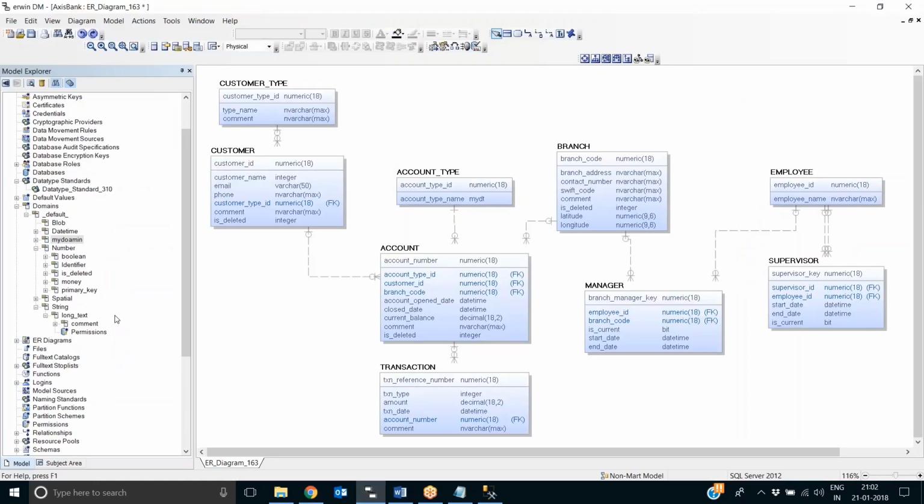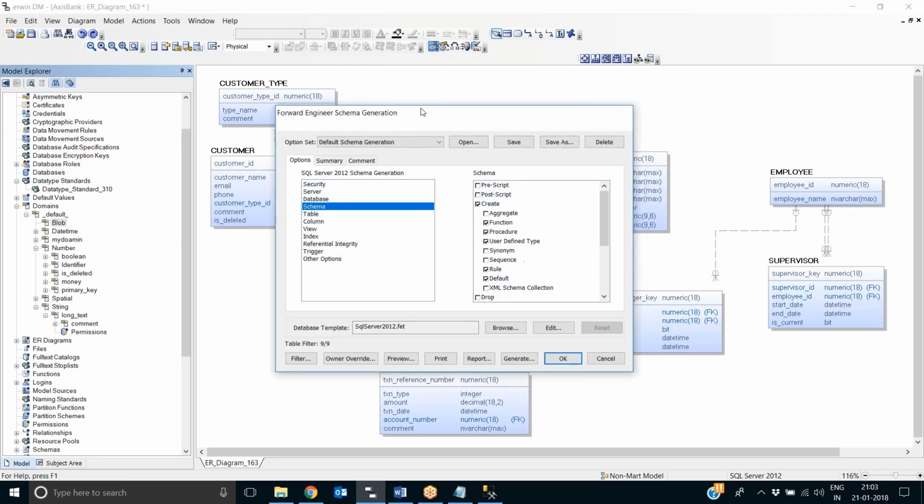If you ask for an entity, what is the corresponding object in SQL Server? It is a table, so we create a table. For domains, do we have an object in SQL Server? Yes, that is a type. So ERWIN will try to create types for all these user-defined domains. All these domains that we have created are actually user-defined domains, so it will try to create user-defined types in the database. They are called UDTs, or user-defined types. So let's see how ERWIN will use them.